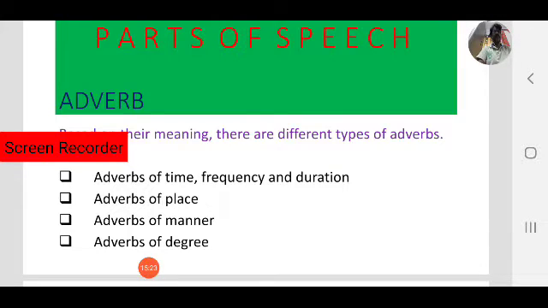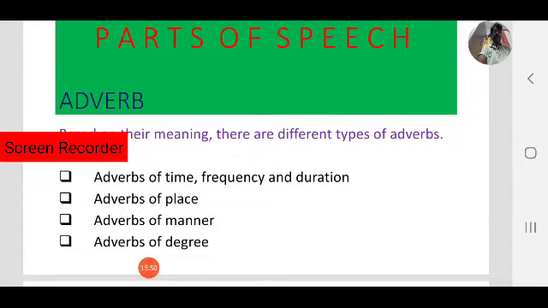That is the first type. Second, adverbs of place, where. So you have to ask where it happened. Third, adverbs of manner, how it happened. And adverbs of degree, intensity. So these are the four kinds of adverbs.